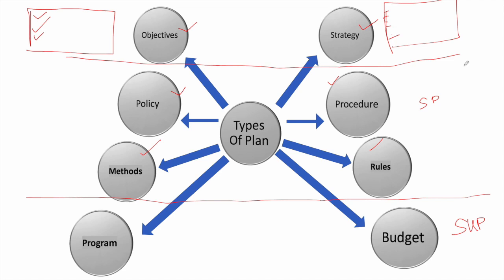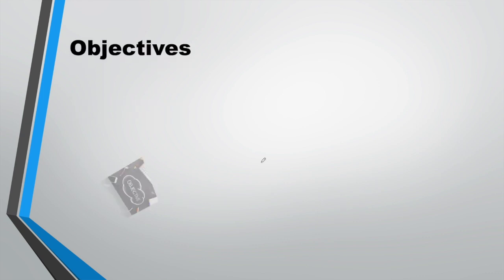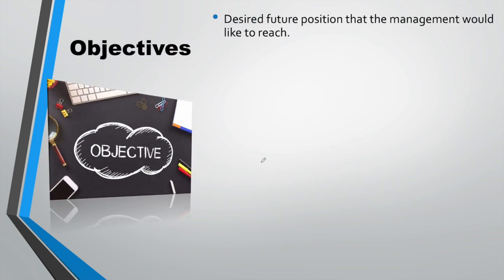Okay, now let us discuss it one by one. So the first one is the objective, which I would be talking about. These are the definitions, you may use them to write. Okay, now we would be discussing it one by one. The first one is objectives. See, the first step in planning is setting the objective for any organization.